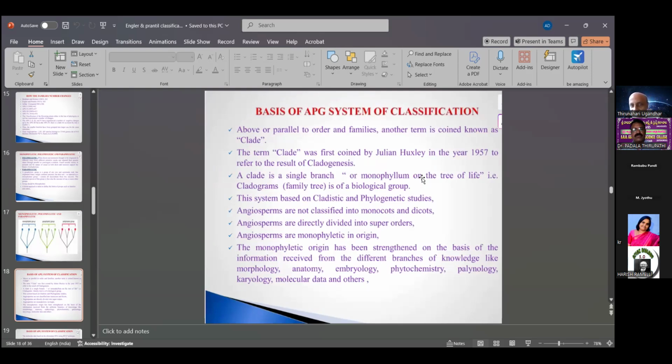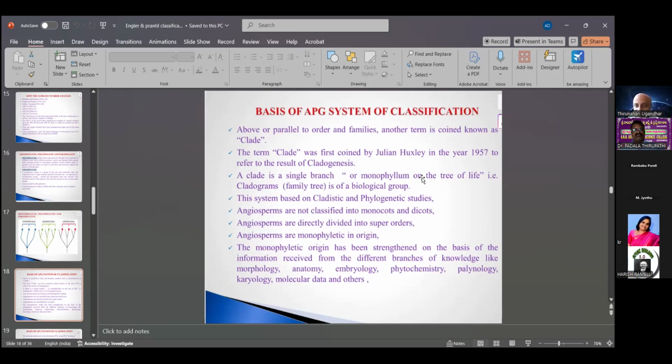Another term is known as a clade. What is the meaning of clade? The term clade was first coined by Julian Huxley in 1957 to refer to a result of cladogenesis. Cladogenesis is a general type. A clade is a single branch or monophylum of the tree of life. Examples are cladograms, family trees of biological groups.